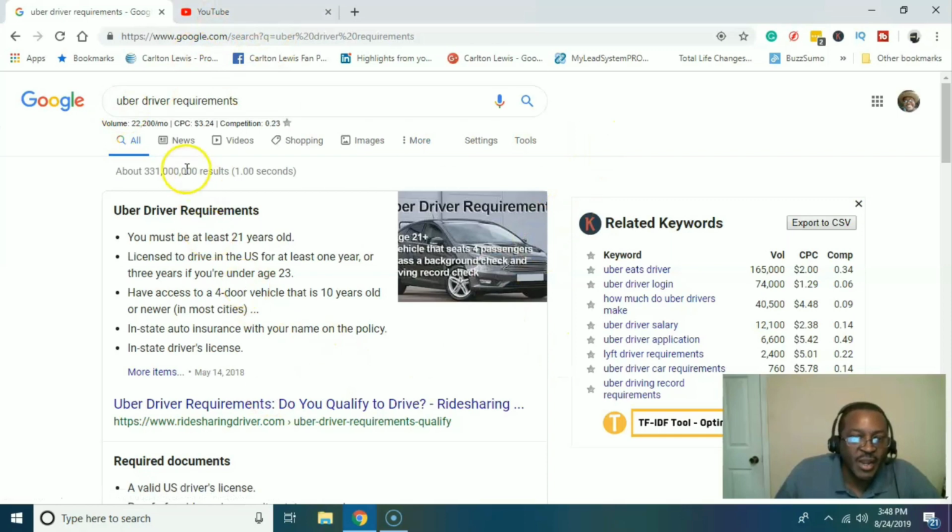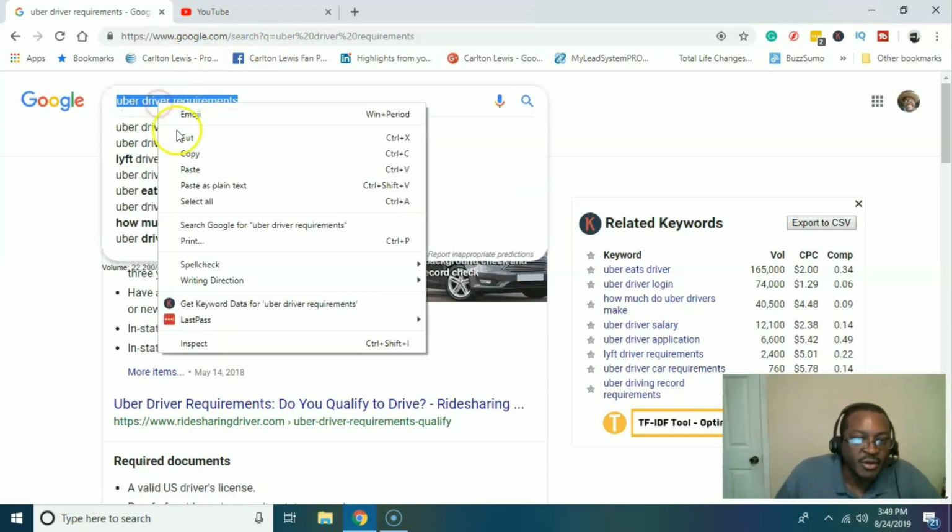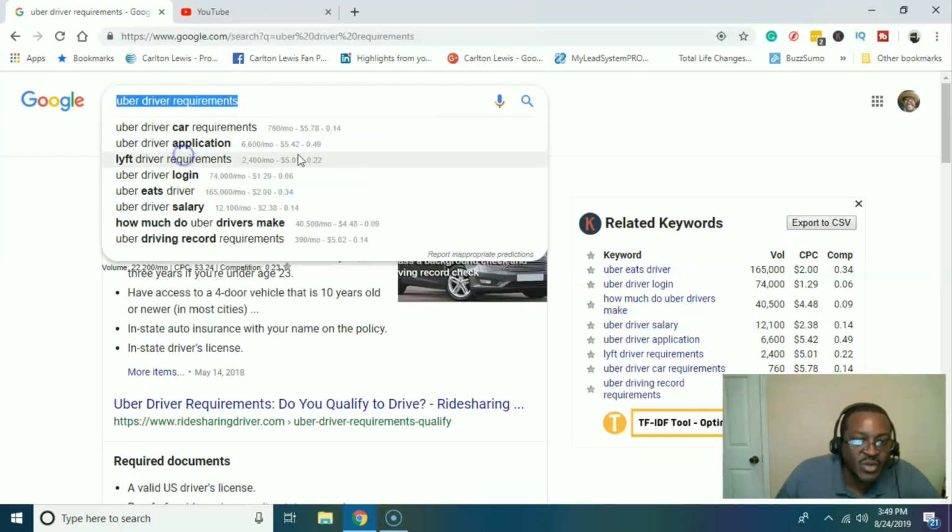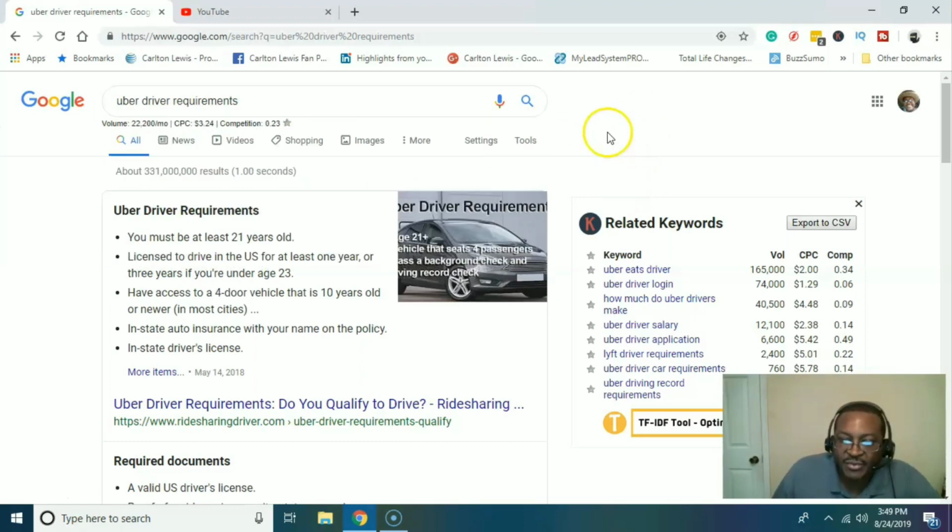So the next thing I would do: now that I have this keyword, Uber driver requirements, I'm going to go in here and look at it and see if it's really worth me going after, right?